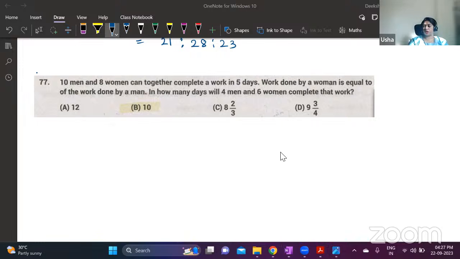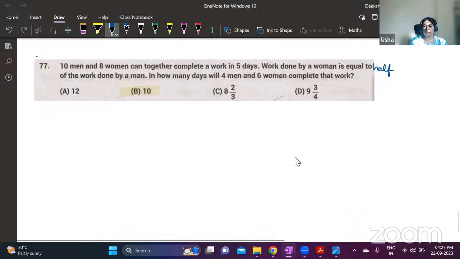This is question number 77 of MBA. I think this is half. Is equal to half of the work done. Yes. Here the question is not copied properly. Work done by a woman is equal to half of the work done by a man. In how many days will 4 men and 6 women complete the work?